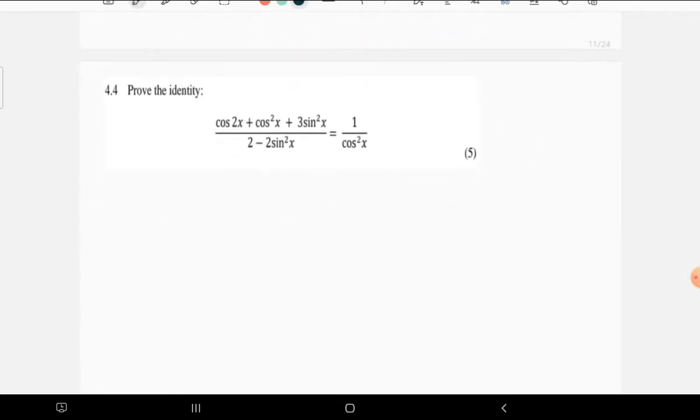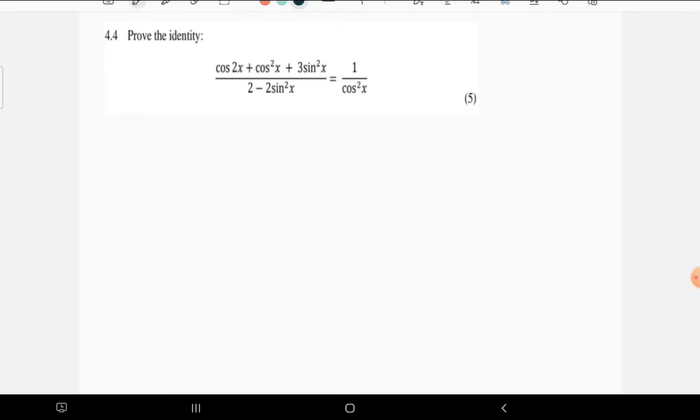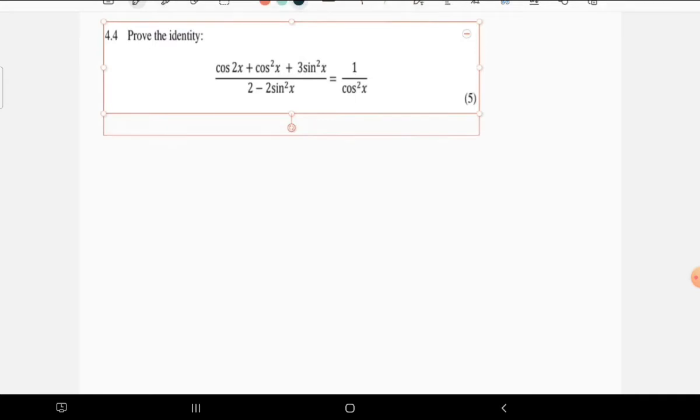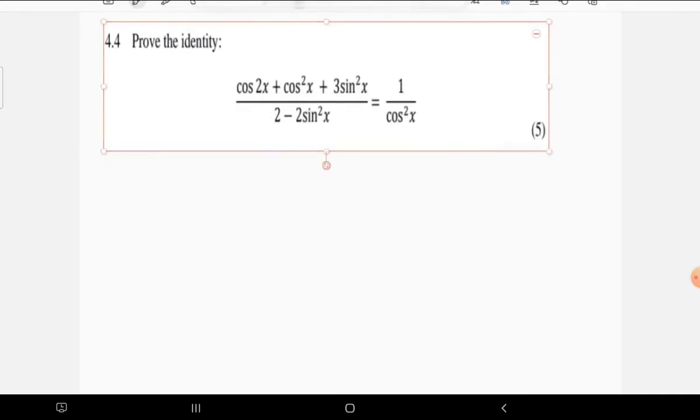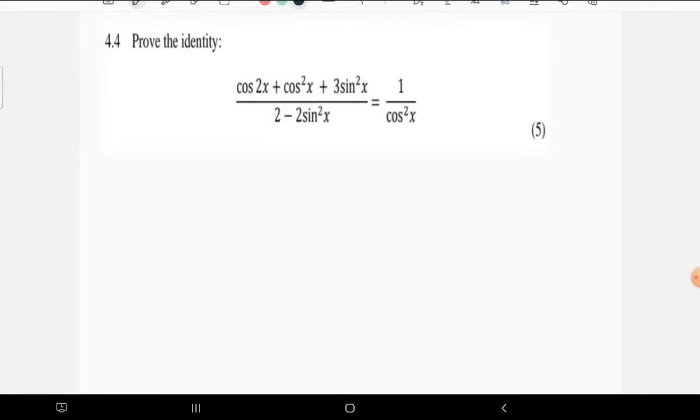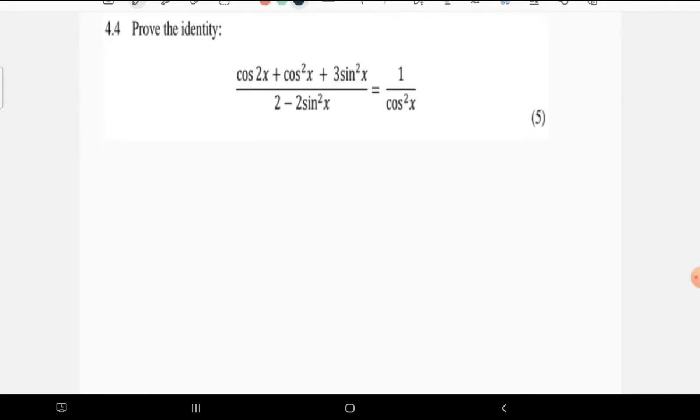Let's check. We are left with this one last question, which is prove the identity. Proving identities must be just a game for you. Let's just admit that this is not that difficult. You just need to take these marks and move on. Now, what do we do for this one?